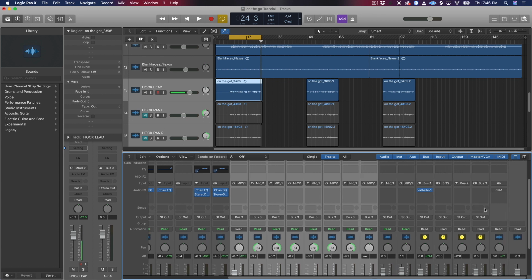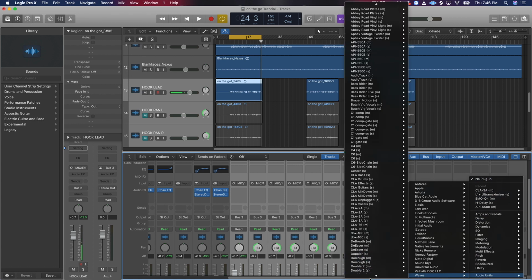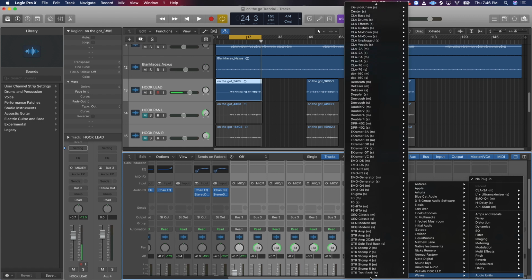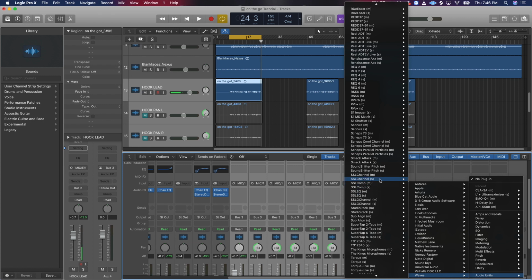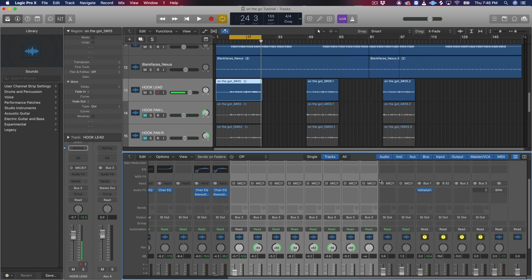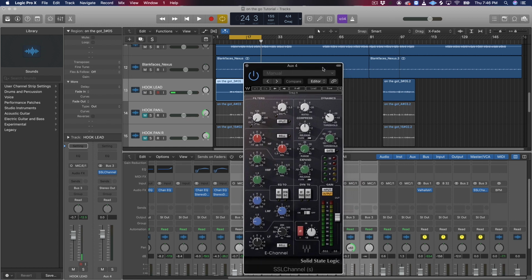Now we want to add our first plugin, which would be an SSL channel. I like to use a gate first, to eliminate some of the noise in the room. Make sure it's in stereo, because your bus is going to be stereo, not mono. Let's take the range and turn it all the way up to 40. Let's take the threshold and bump that to 20.